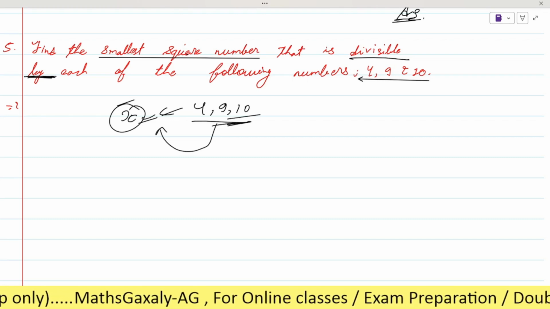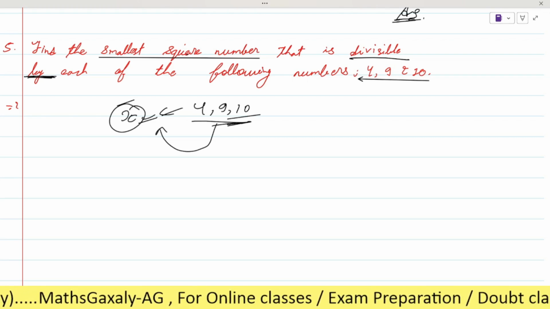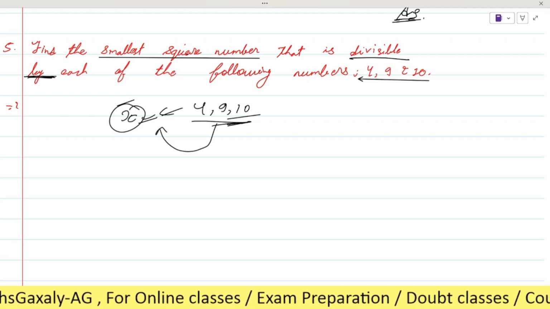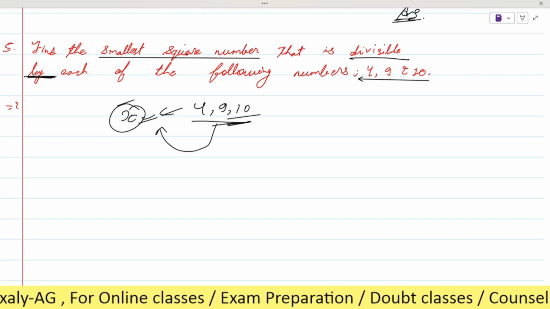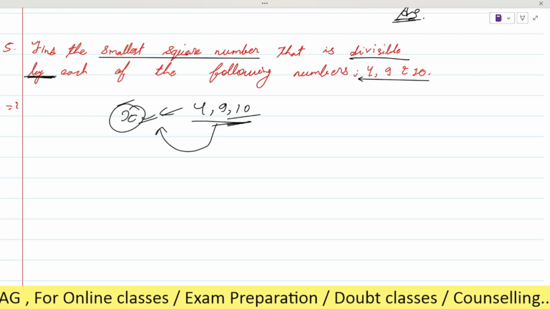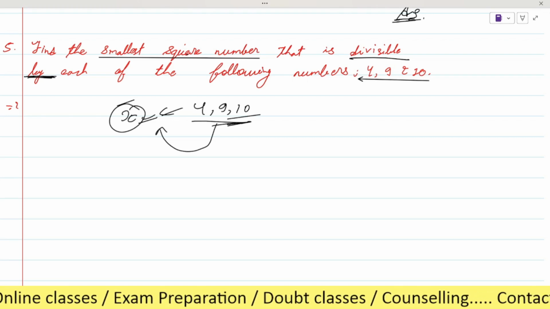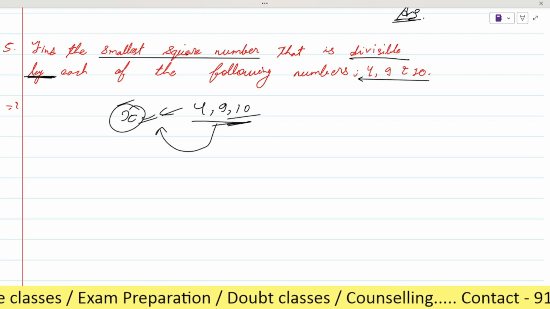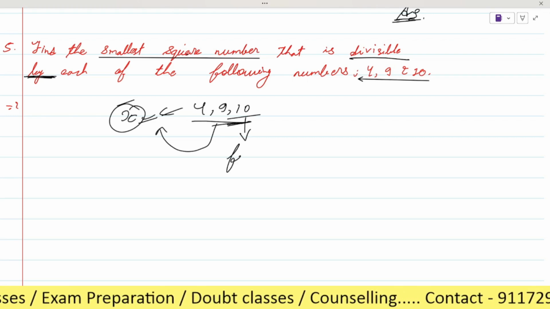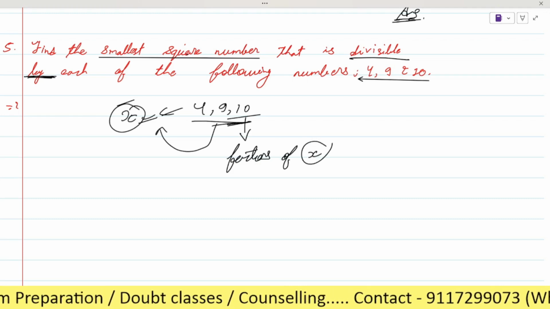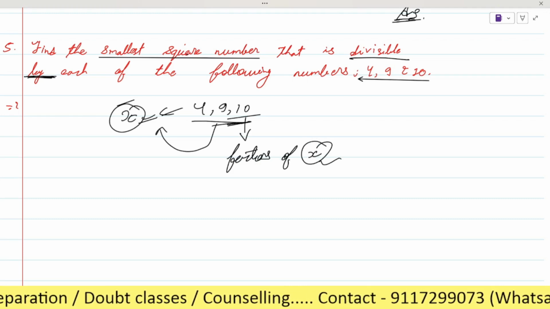Here 4, 9, 10 will divide x, na? Will divide the resultant number, right? So 4, 9, 10 will be factors of x. Okay, factors of x, right? X means the resultant number which we have to find.